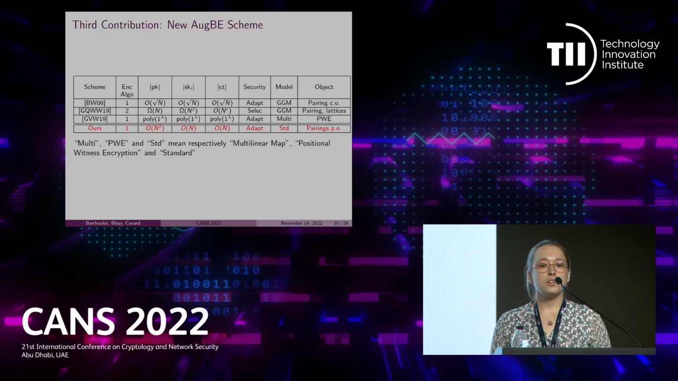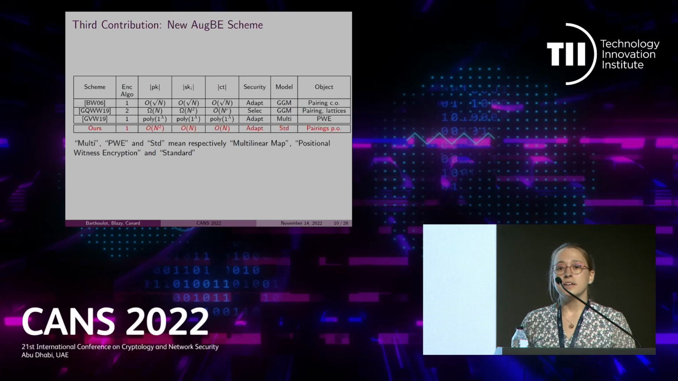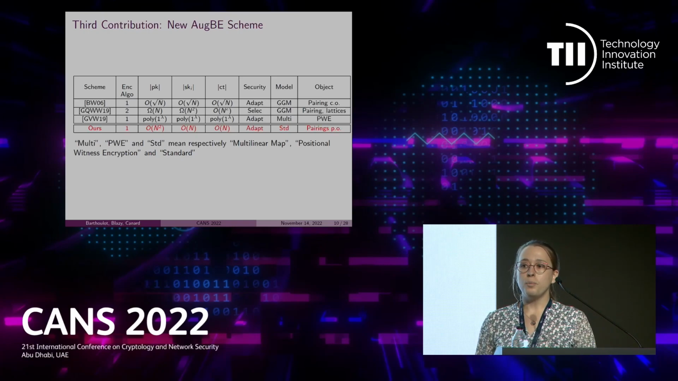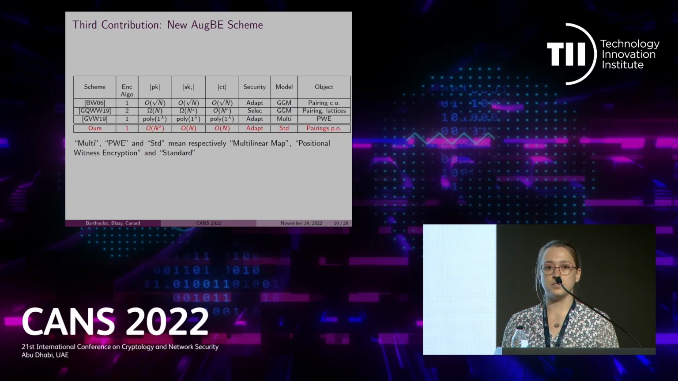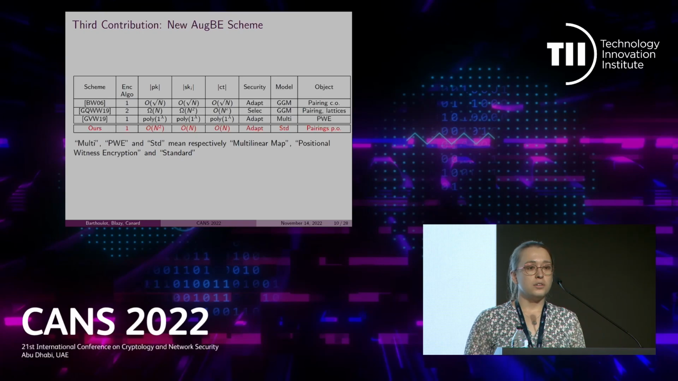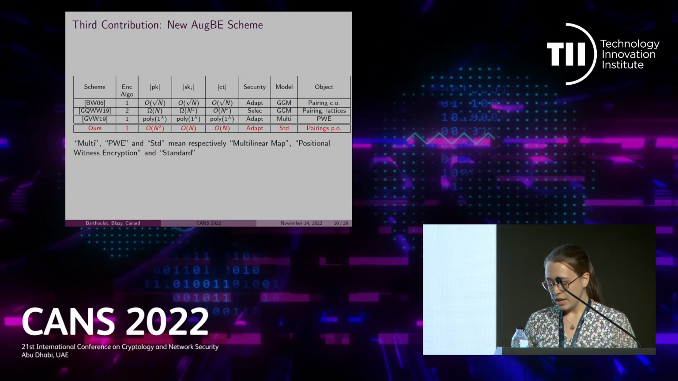And finally, our third contribution is a new OGBE scheme, following the original definition of OGBE. And as you can see, unfortunately, our scheme is not efficient, as all parameter sizes are at least linear in the number of users in the scheme. However, notice that our scheme is the first one to propose adaptive security in the standard model.